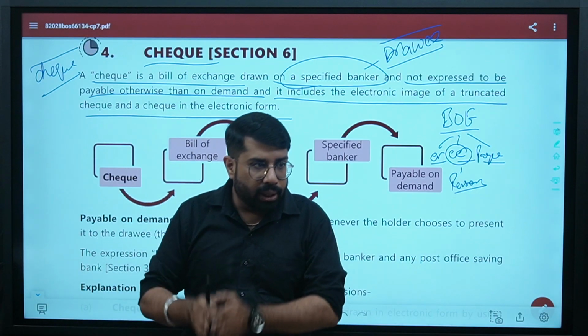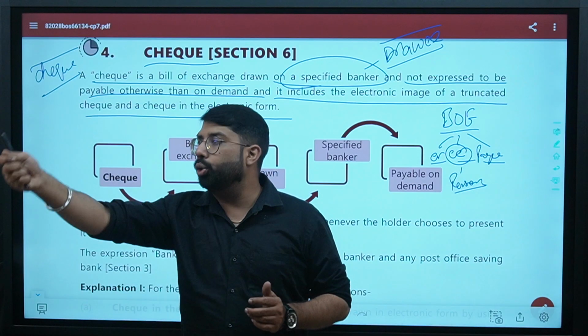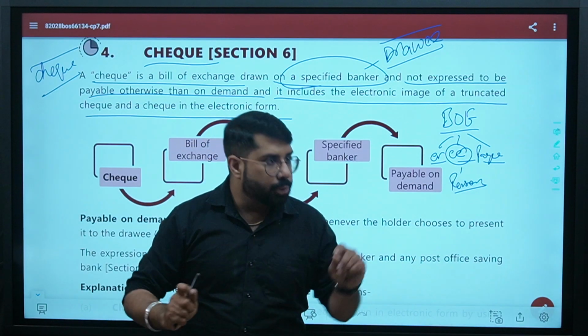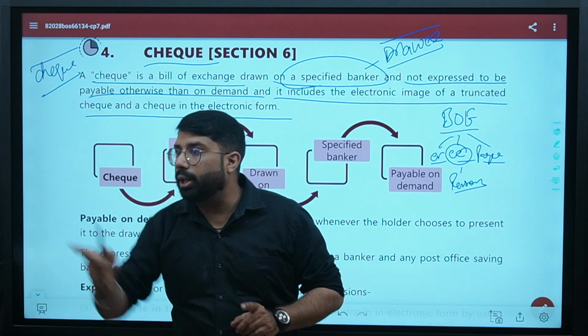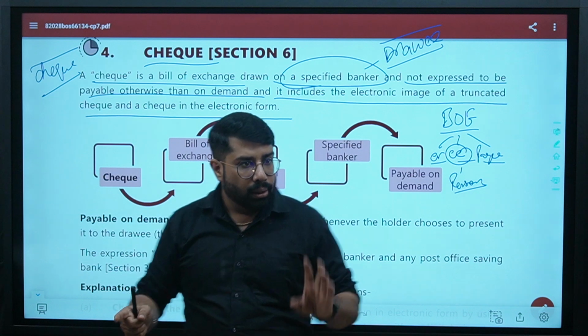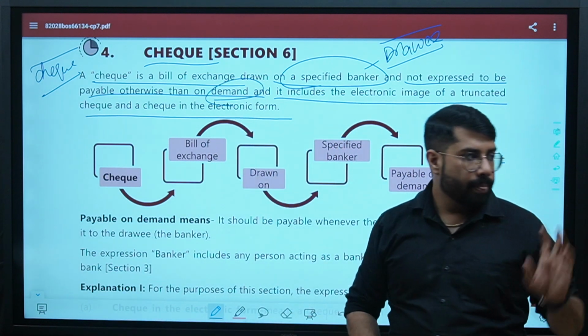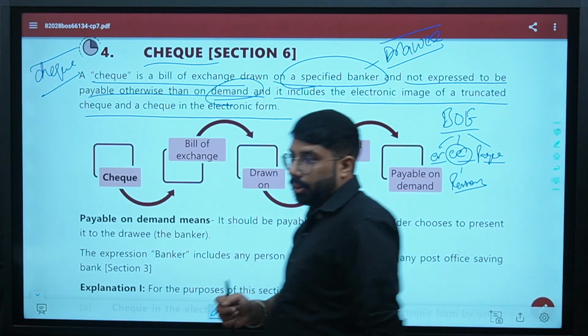It means on or after today, you have to go to your bank to deposit the check, then only you will get the payment. Just because the check is valid now, automatically you are not going to receive the payment. You have to demand the payment from the bank. Getting a point? That is the reason we are saying that it is payable on demand. Are we clear with the things? Yes or no?